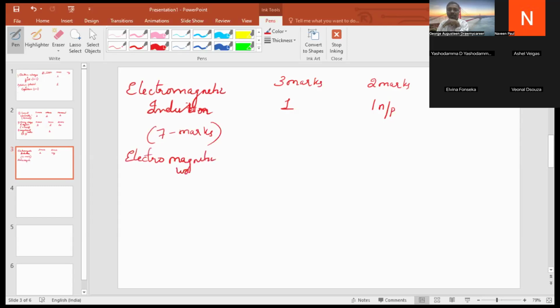Electromagnetic waves. Here they might ask one 2-mark question. The chapter weightage is just 3 marks. For 2 marks they might ask you to define displacement current and give the expression for it, or give the expression for the Ampere-Maxwell equation and explain the terms. So this particular chapter has low weightage, only 3 marks.